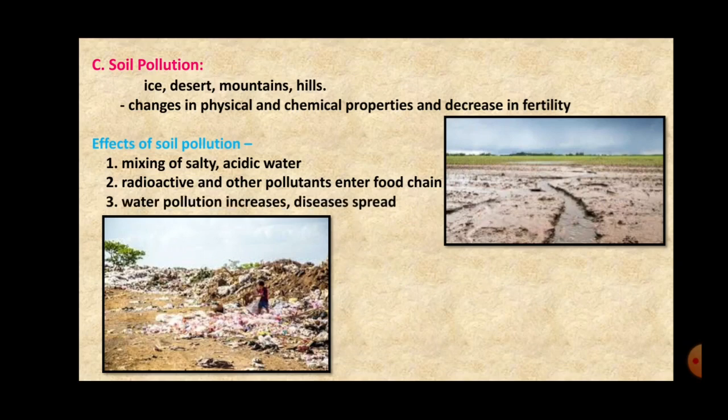The third one is, as the water pollution increases, the diseases also spread. When the toxic substances, the harmful substances, are absorbed in the water, leached into the water, the diseases also spread, and the pathogens, the microorganisms which cause the disease, also spread, and thus they have a very adverse effect on human beings, on the plants, on the animals, on the soil also.